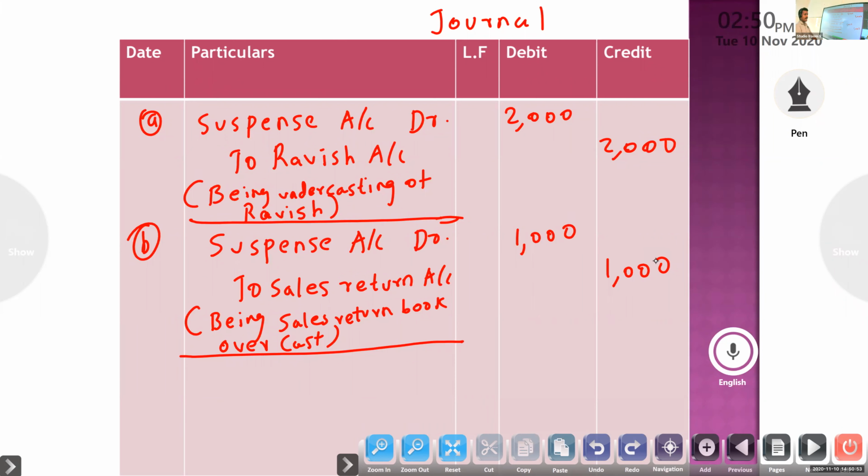We have to look whether sale is debit or credit, so the opposite aspect is suspense. Sales account debtor to suspense account. Sale is debit or credit? Credit.